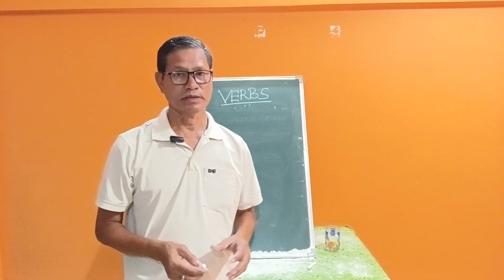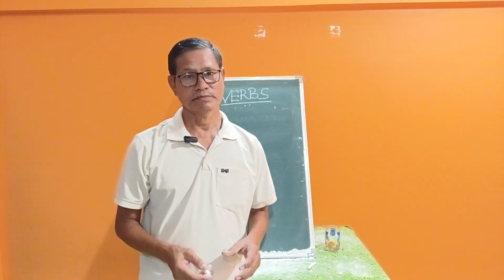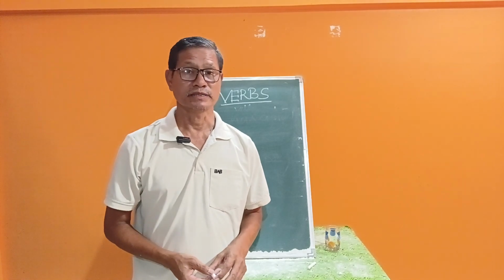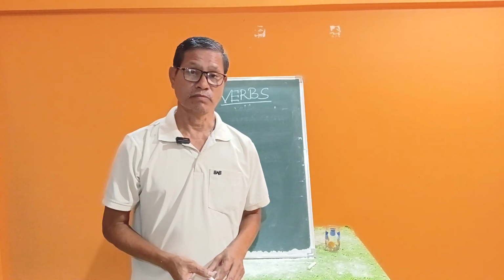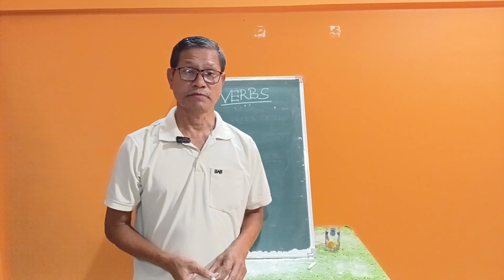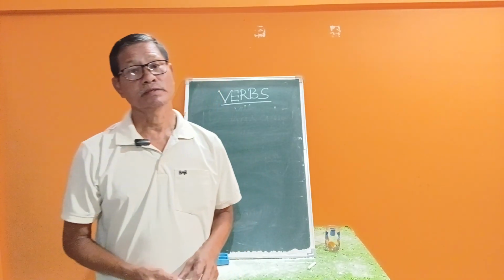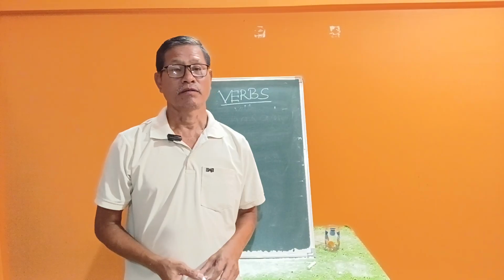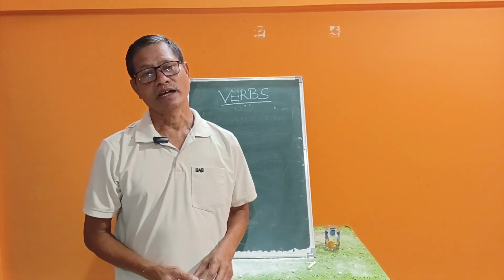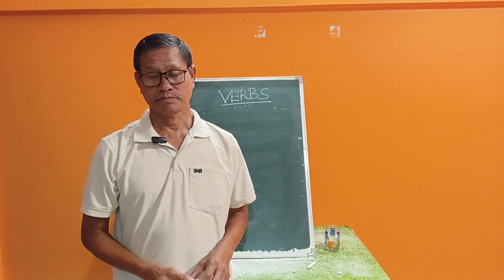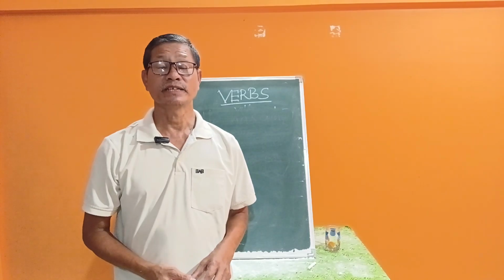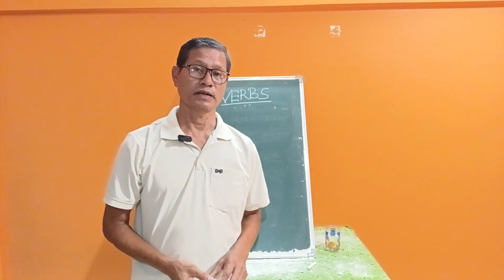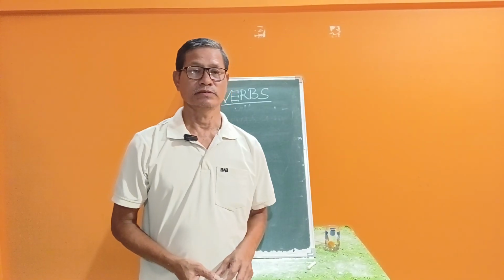Now, due to shortage of time, we will discuss properly in the next video one by one with examples. What is a transitive verb? What is a weak verb? What is a strong verb? What is a finite verb, and what do you mean by non-finite verb? What is a gerund, what is a principal verb, and what is an infinitive verb, with examples. This is very lengthy, but we have to discuss properly with examples in the next video, one by one.